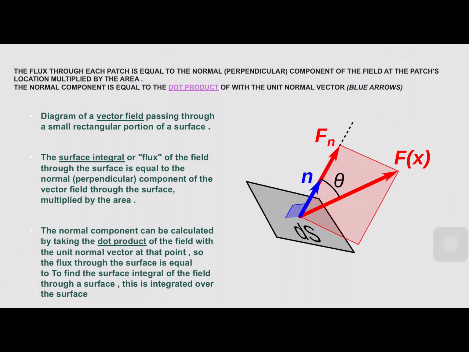The normal component is equal to the dot product of the unit normal vector. The blue arrow in the diagram shows a vector field passing through a small rectangular portion of the surface. The surface integral of flux of the field through the surface is equal to the normal component of the vector field multiplied by the area. The normal component can be calculated by taking the dot product of the field with the unit normal vector at that point. So the flux through the surface is the surface integral of the field, integrated over the surface.